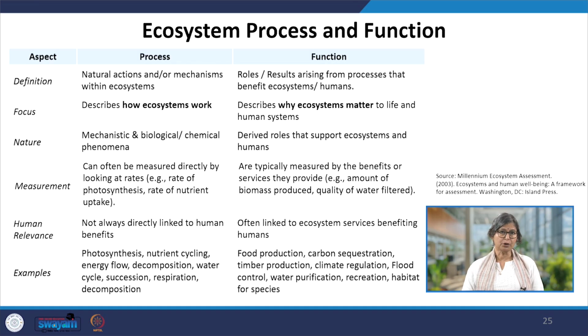How do we measure process? We measure through rates, rate of photosynthesis, rate of nutrient uptake, like that. Whereas we try to measure functions through the amount of biomass produced, quality of water filtered, all these things we try to measure through the benefits.